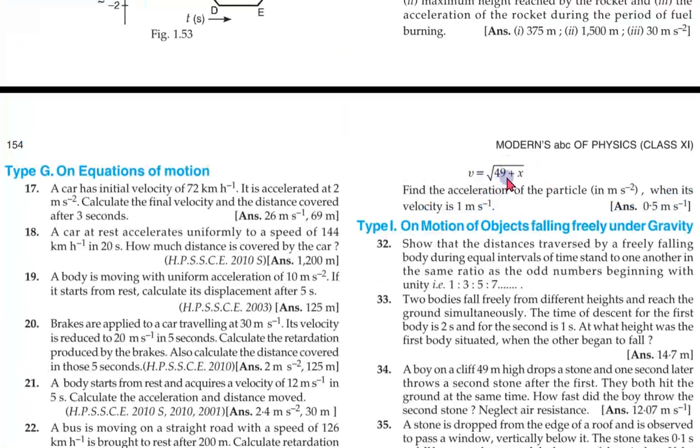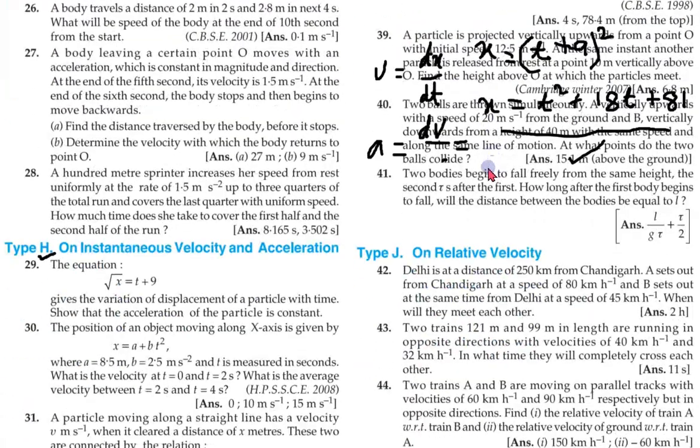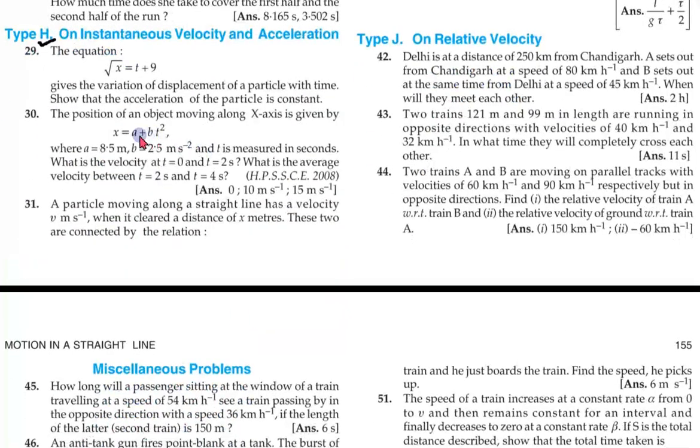Squaring both sides, v square. What is the average velocity between t2 and t4? What is the velocity at t0 and t2? We need to find the velocity at t0 and t2.